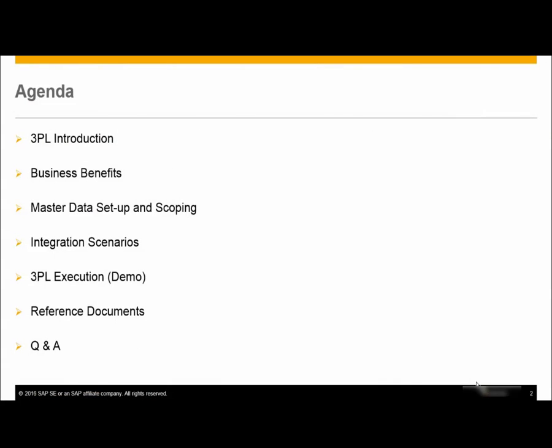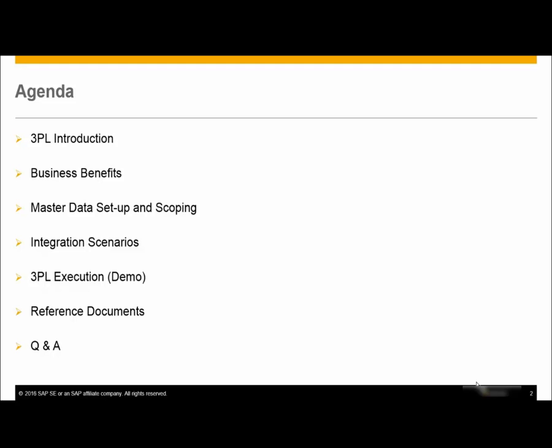Colleagues, today we have the following topics in the agenda. First is 3PL introduction, followed by business benefits of using 3PL in SAP Business by Design. The third topic would be the master data setup and scoping, which is necessary for integrating 3PL, that's third-party logistics, in SAP Business by Design. The fourth topic is about integration scenarios.